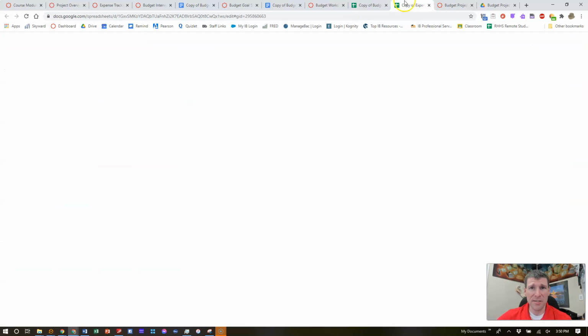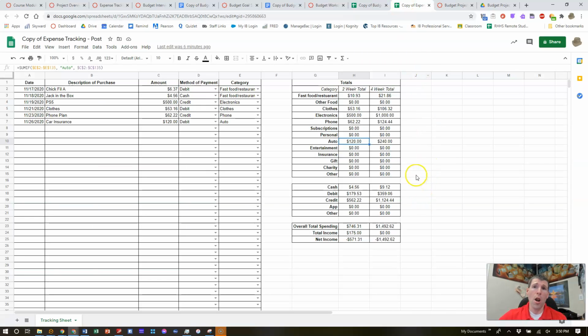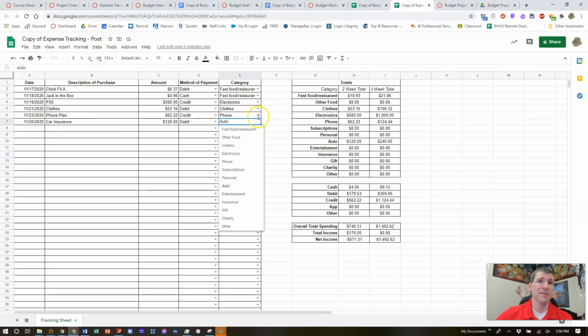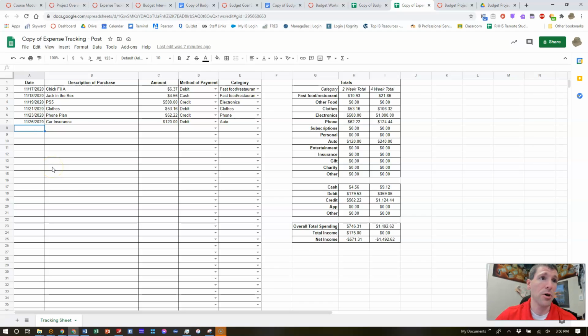Now there might be certain expenses. Oh, let's say that I do have gas expenses, right, which I'd put under auto. So let's say I spent, I don't know, $40 on gas. All right. So over here, your auto, we're going to put that under that.